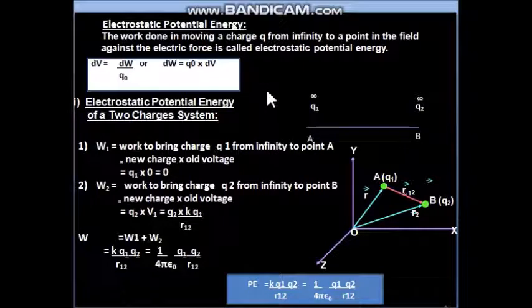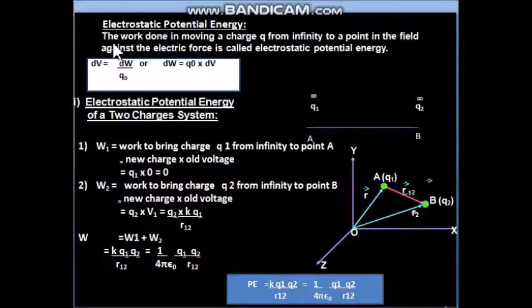Now under this heading, we have to calculate the electrostatic potential energy of a two charges system first, and then we will proceed to the energy of a three charges system, and then we will generalize it for n charges. So let us understand the procedure of calculating here, and that procedure will be followed for the next headings also.